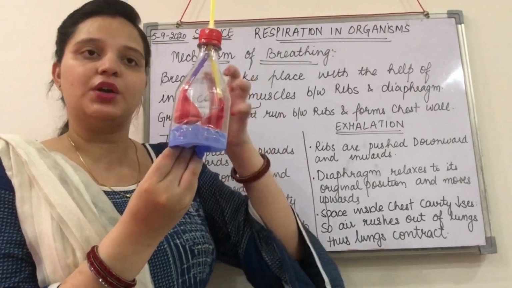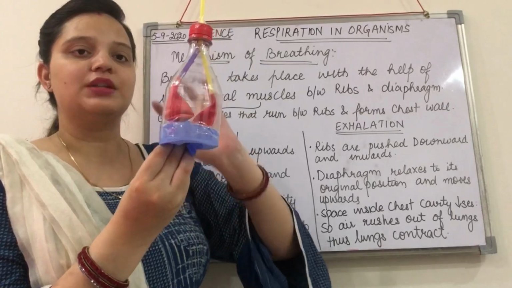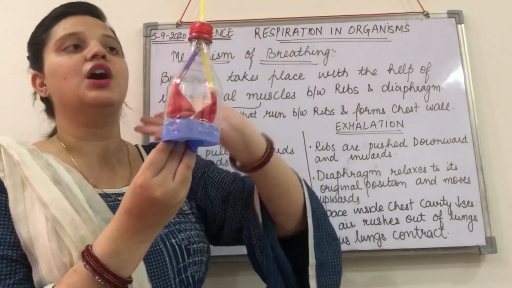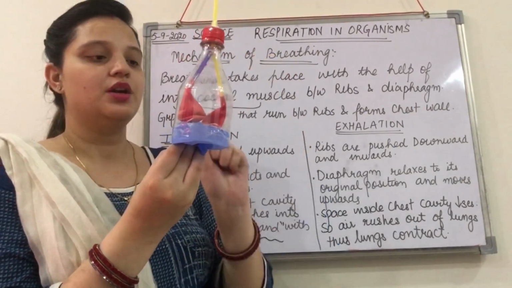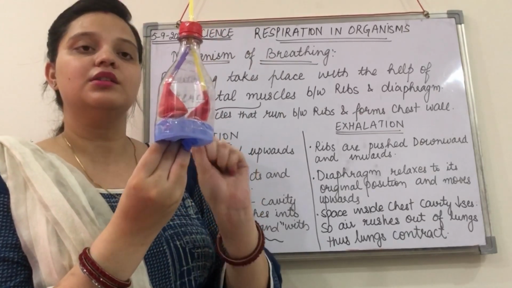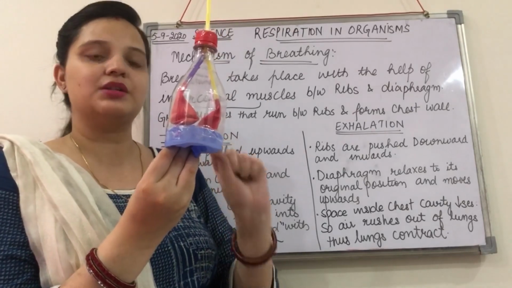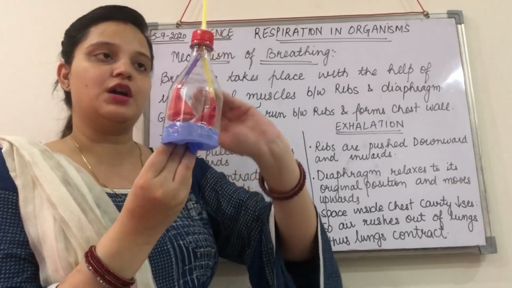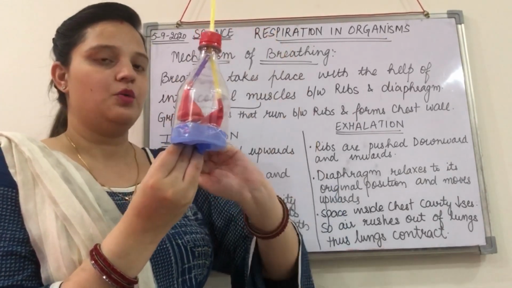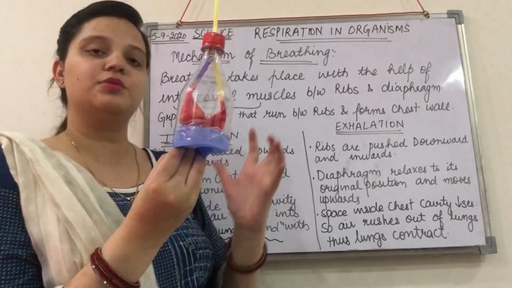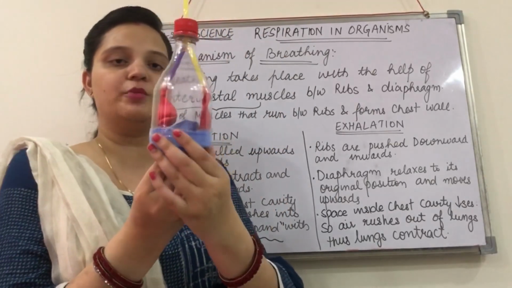So whatever air is inside is going to be rushed out now. The air that is in the lungs, the air rich in carbon dioxide, will be moving out when the diaphragm is moved upward. This is the normal position.